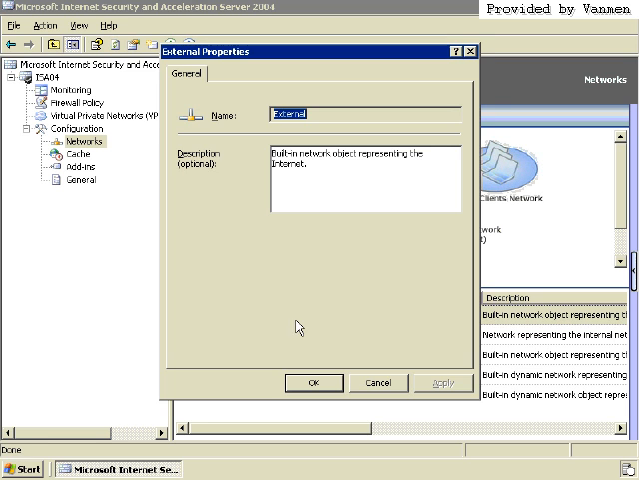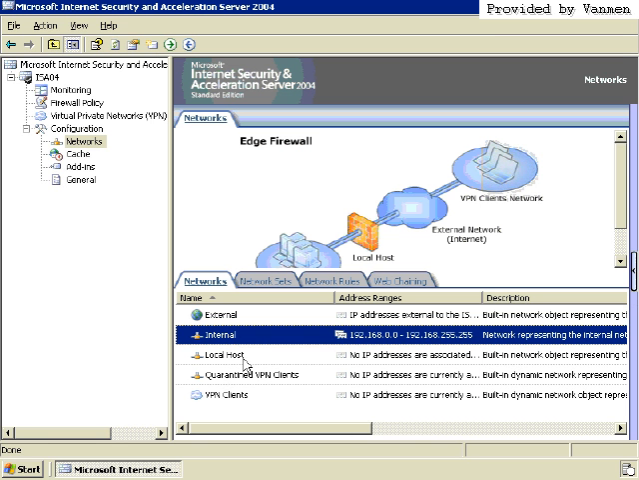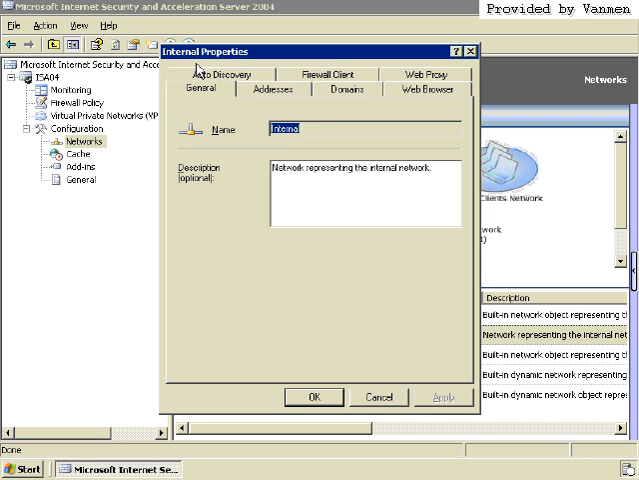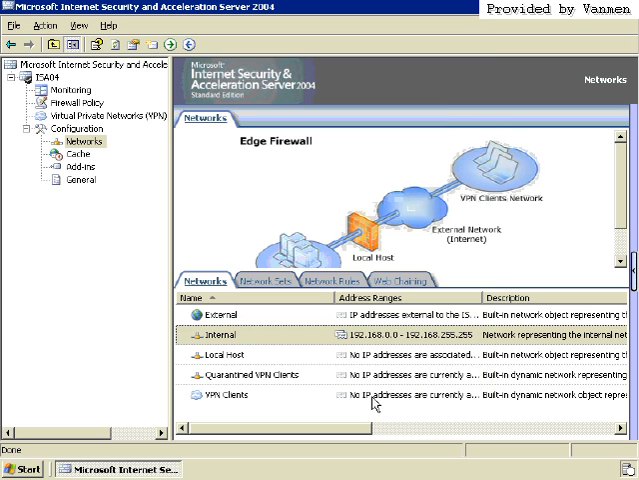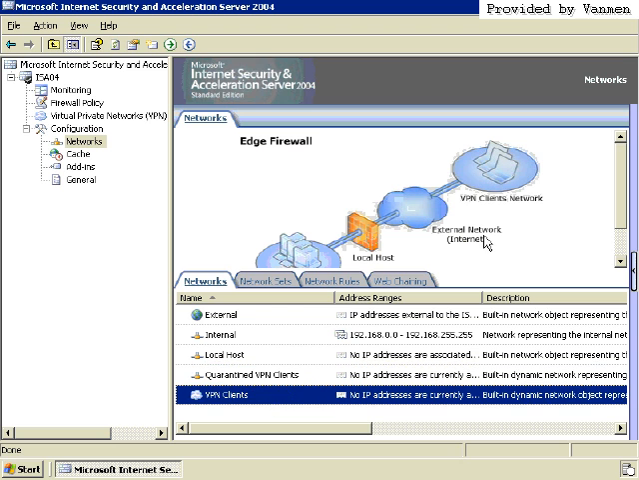And if you look at the properties for this, there's not too much there because these are the default built-in ones. Internal, you have some definite properties because you can tweak all the different client settings, and we'll get into what each one of these are a little bit later, but I can tweak all those settings for that. Local host is the ISO server itself. Quarantine VPN clients and VPN clients encompass these guys out here.